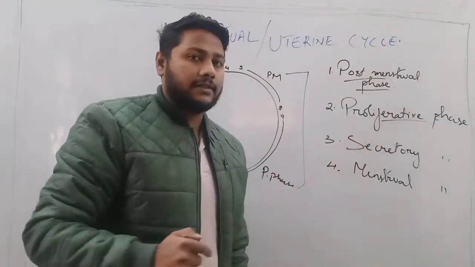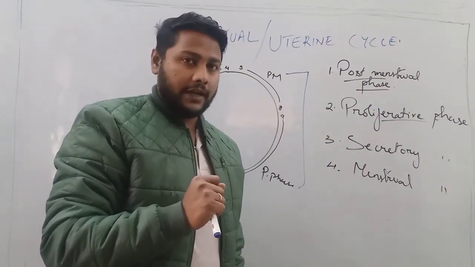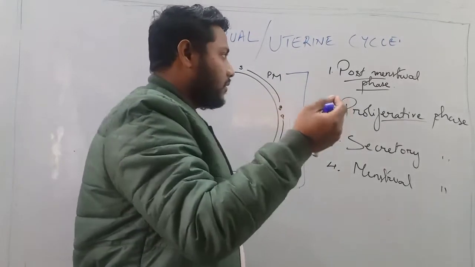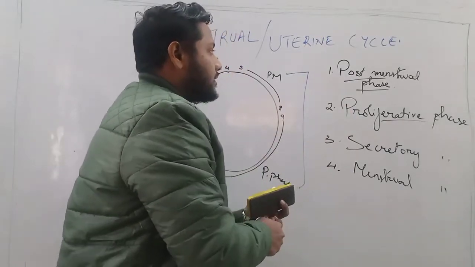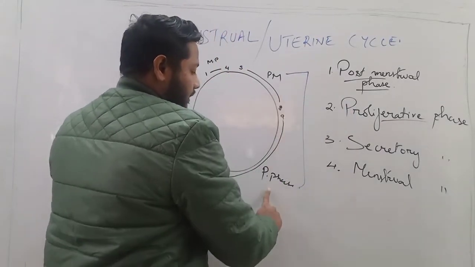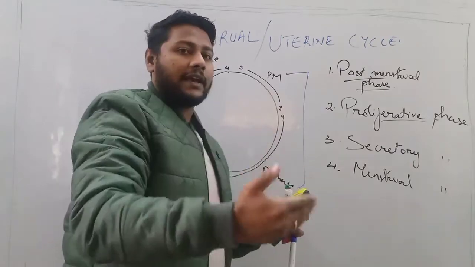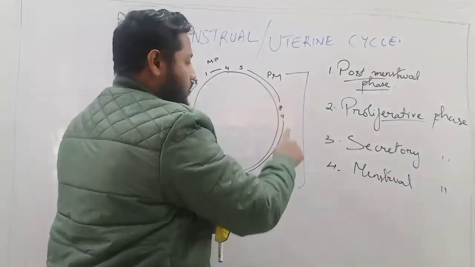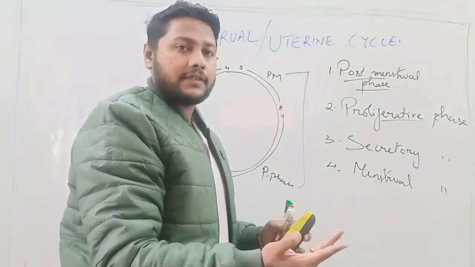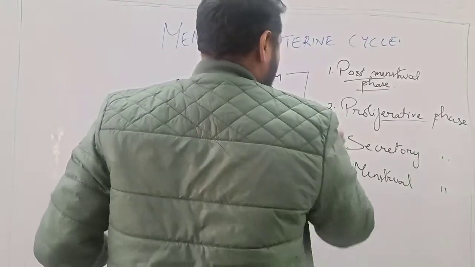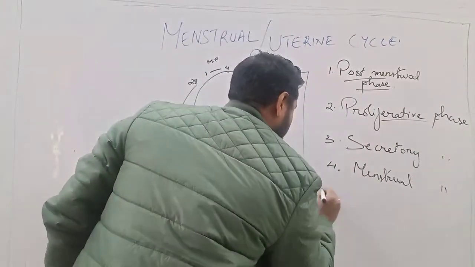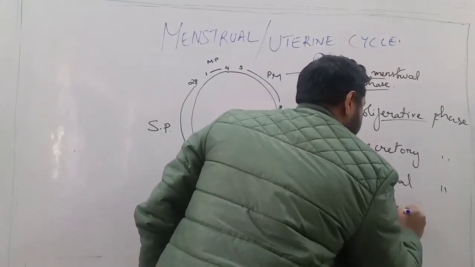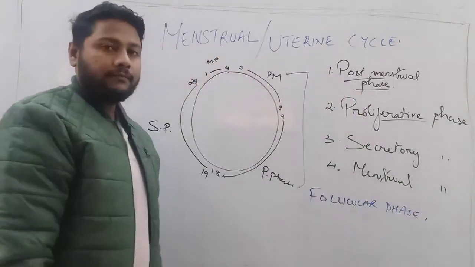So during oogenesis, we know that follicles are being developed. Those follicles produce the hormone estrogen. So it is considered that the post-menstrual phase and the proliferative phase are under the action of estrogen secreted by the follicles. That is why phase 1 and 2 are also known as the follicular phase. Clear?